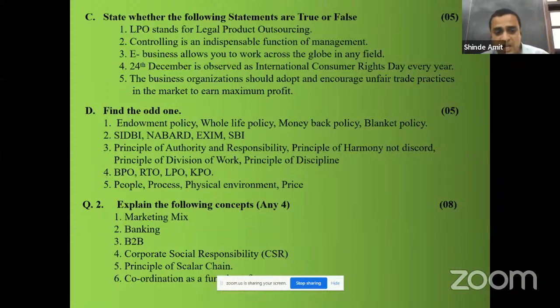Then coordination as a function of management. Meaning of coordination. How it is important, and write the points of importance of coordination as a function of management. You can explain the function in 1 or 2 lines and then leave it. और बराबर उससे ज्यादा तुमको नहीं लिखना है. मैक्सिमम 2-3 जो इंपॉर्टेंस है वो उसको 1-1, 2-2 लाइन में एक्सप्लेन करो, एंड बाकी का जो है हेड पॉइंट लिख के छोड़ दो. 2 मार्क्स के लिए ज्यादा कुछ लिखना नहीं है. टाइम इज मोर इंपॉर्टेंट.